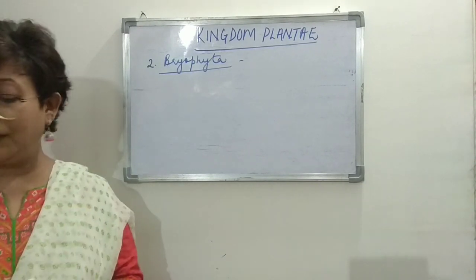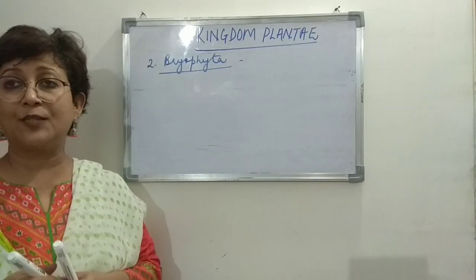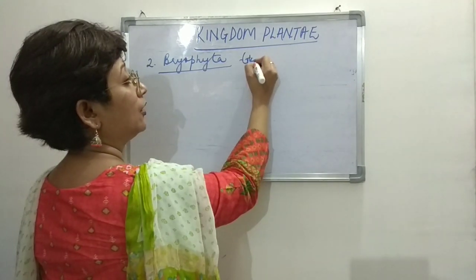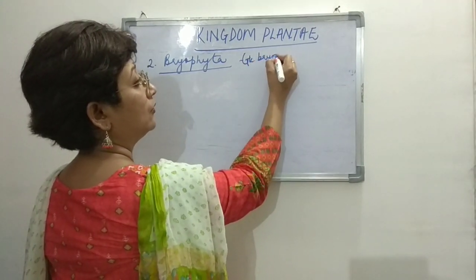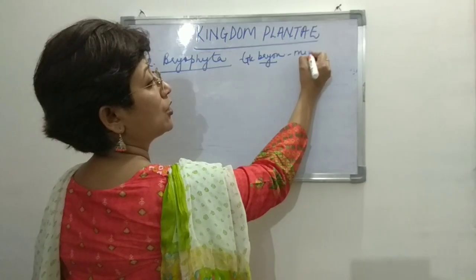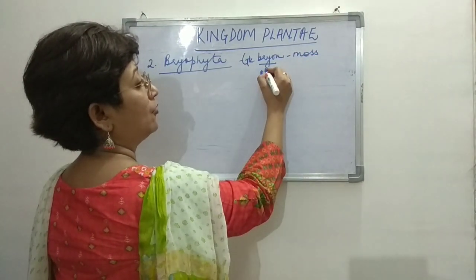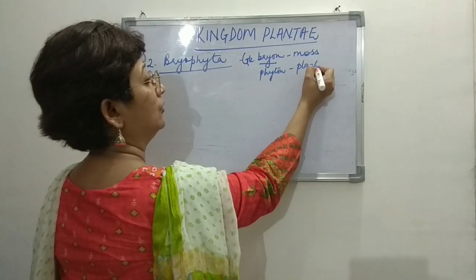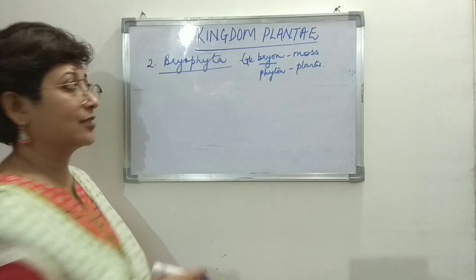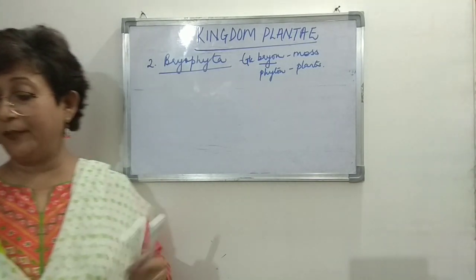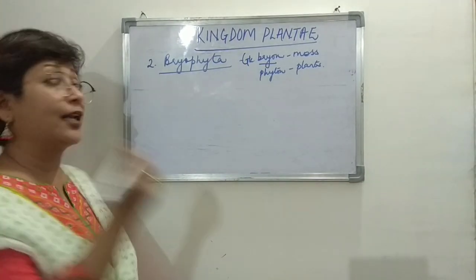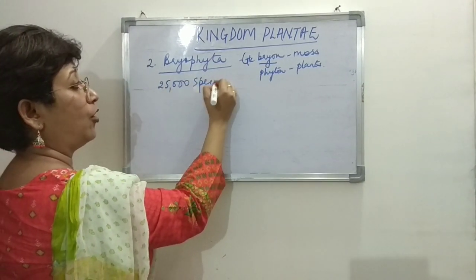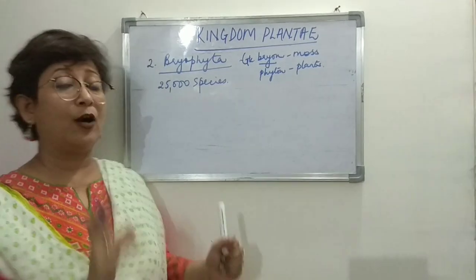Bryophyta has been derived from a Greek word bryon, which means moss, right? And phyton, which means plants, right? So moss plants. That is how the name is derived, and there are around 25,000 species of bryophytes that are found, right?